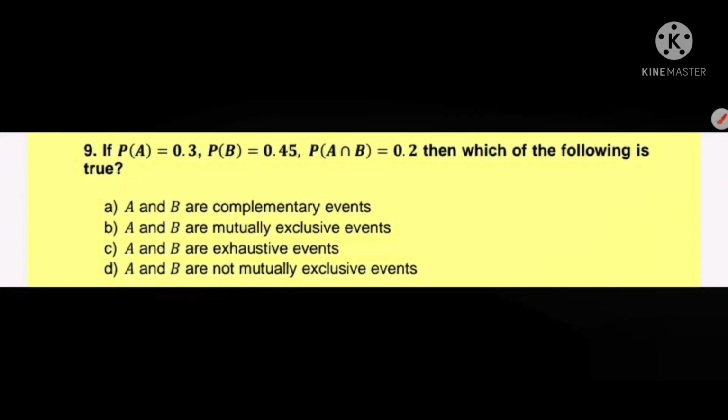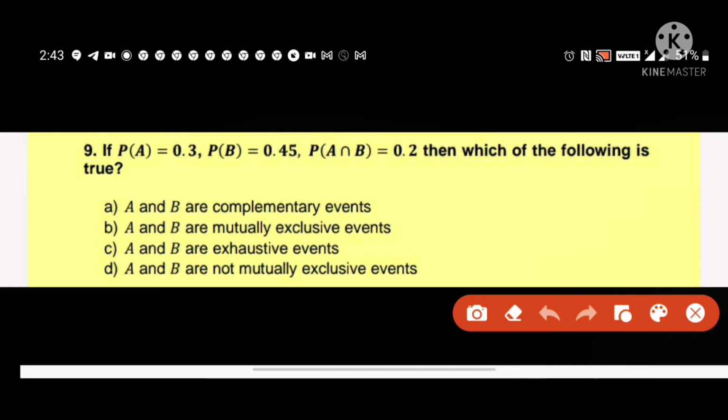If probability of A is equal to 0.3 and probability of B is equal to 0.45, probability of A intersection B is equal to 0.2, then which of the following is true? Because probability of A intersection B is not equal to 0, so D is right option, that A and B are not mutually exclusive events because probability is not equal to 0.